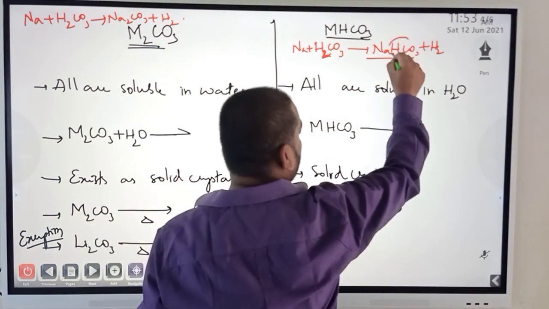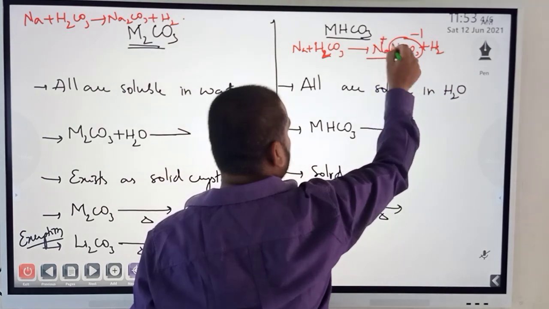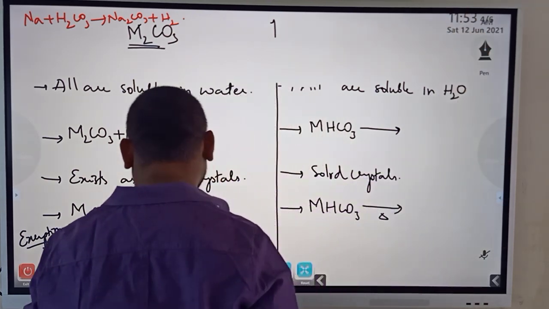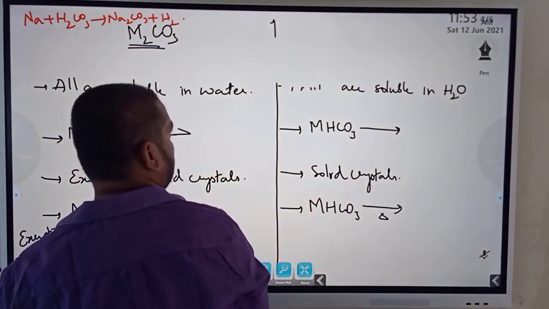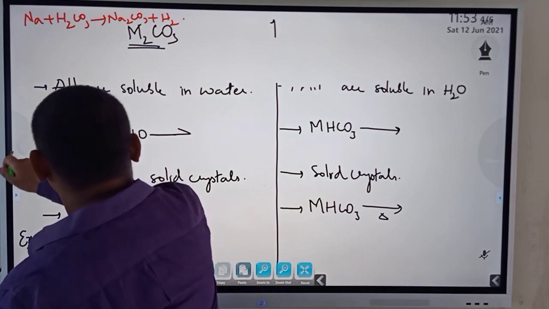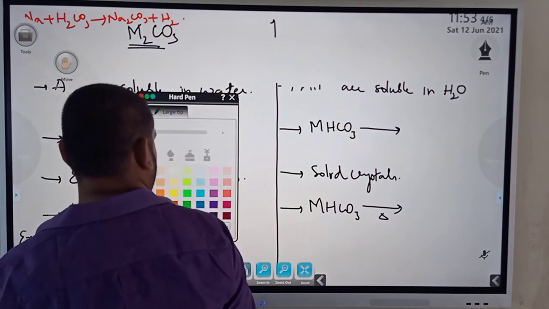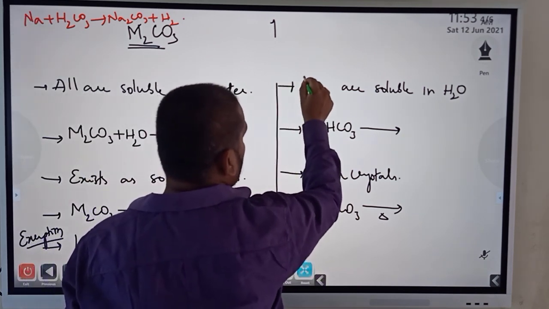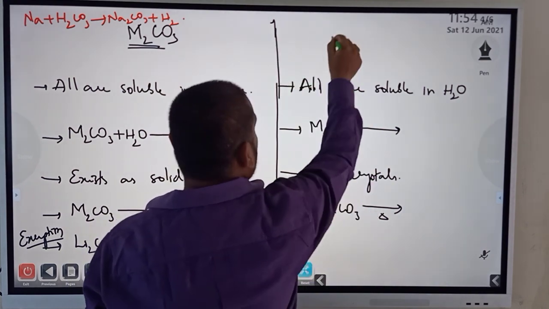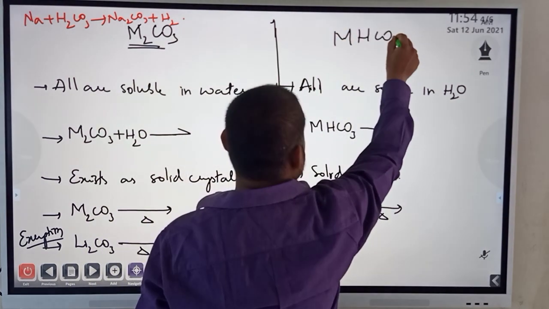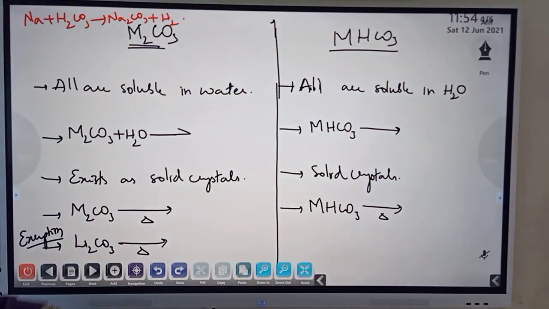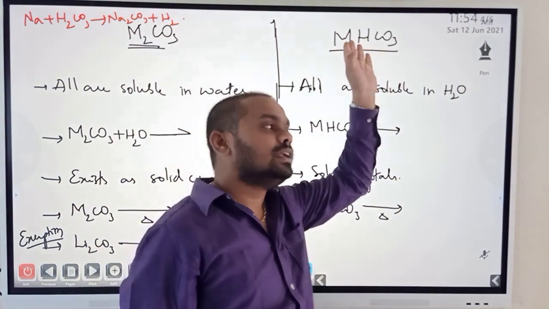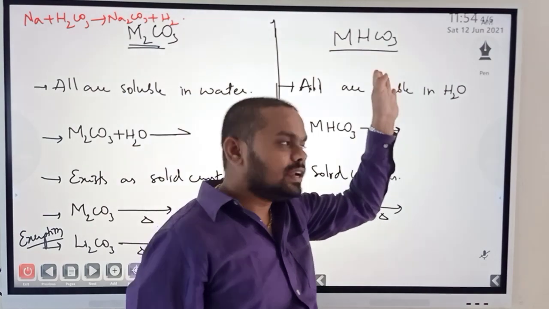Okay, so HCO3 charge is what? -1. Sodium charge is what? +1. So when you crisscross, NaHCO3. Okay, so metal bicarbonate. Fine. So in carbonates complete hydrogens are replaced, whereas for bicarbonates partial hydrogens are replaced, that is, not all hydrogens are liberated, but one or a few of the hydrogens are liberated and we get the bicarbonates.